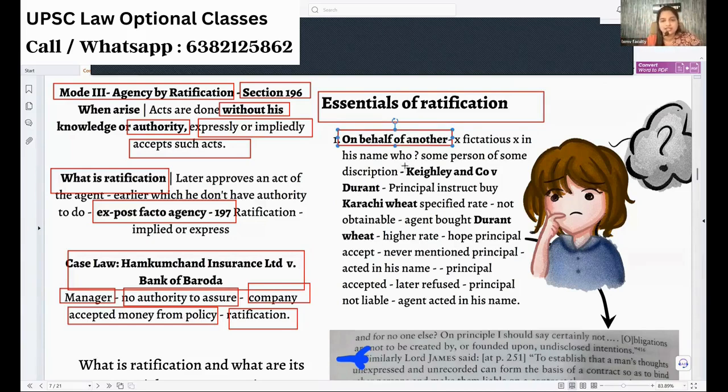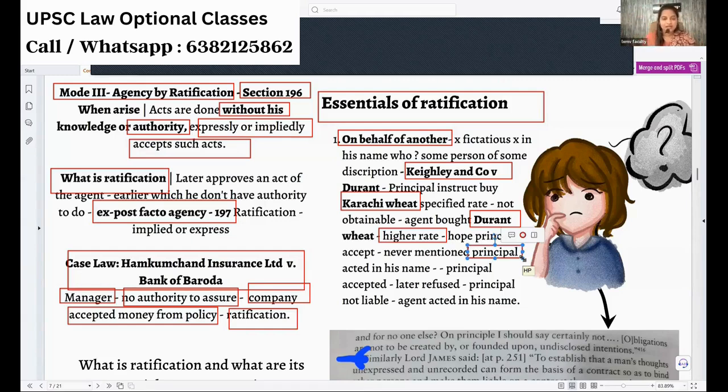What happens in this case law is that the principal will instruct the agent to buy Karachi wheat, specifically, but the agent will go and buy Durant wheat, and that too at a higher price, and he will think that my principal will accept it. While buying the wheat, he signed only in his personal capacity. He did not sign as an agent. He did not mention the principal at all. Now, whether the principal can ratify, he cannot ratify.